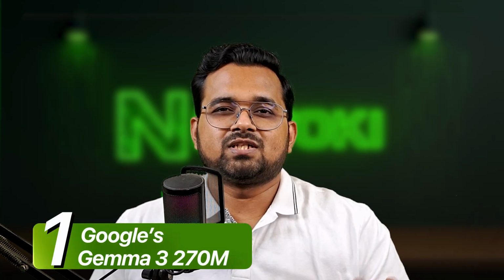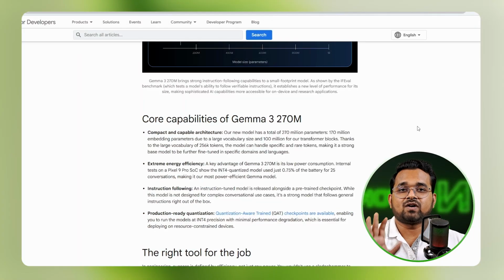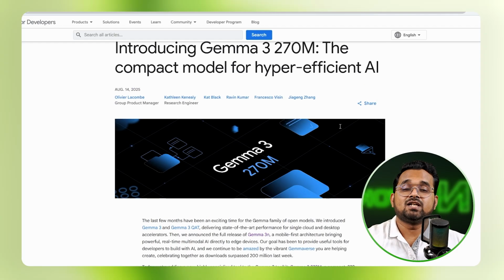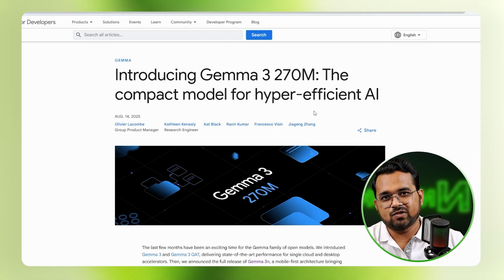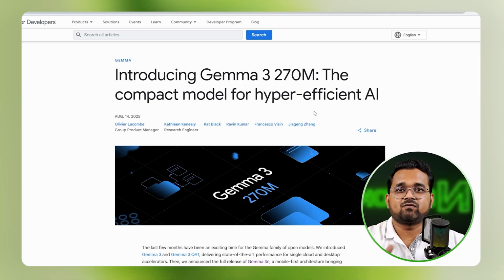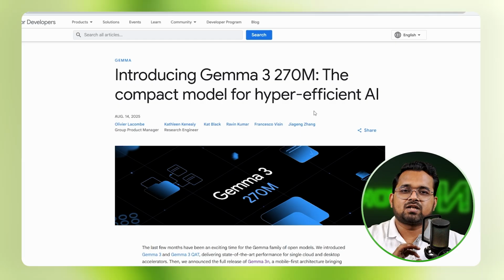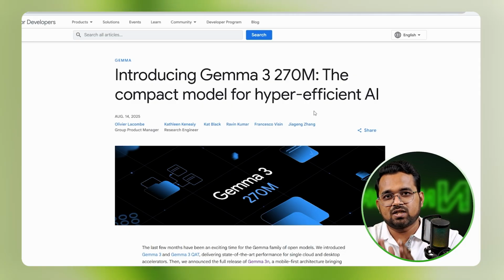Within this month, so many models have been launched. OpenAI has released a 20 billion parameter model, and now Google has released their fastest and smallest Gemma 3 270 million parameter model. Gemma is their compact and highly specialized family of models. They are not as powerful as OpenAI's ChatGPT. You can have a basic conversation, but it is not as powerful as the ChatGPT model. They are the smallest, trained at 270 million parameters, and can be fine-tuned for a repetitive task. So you can fine-tune them for your own custom purposes.